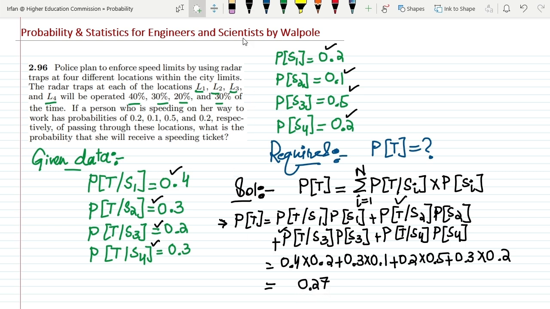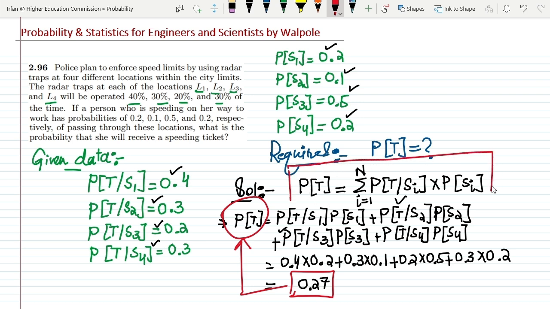We get 0.27, so there is a 27% chance that a person who is overspeeding and moving through these locations will be trapped. This is the solution of the required quantity which we wanted to find out, the solution of question 2.96. If you have any question, you can ask me in the comment box. You can see that this is basically the implementation of the formula which we have seen. So that's it for today, and I will see you soon.